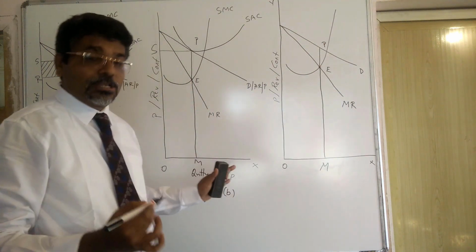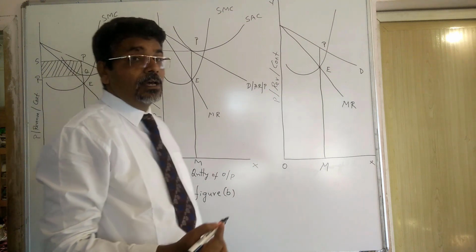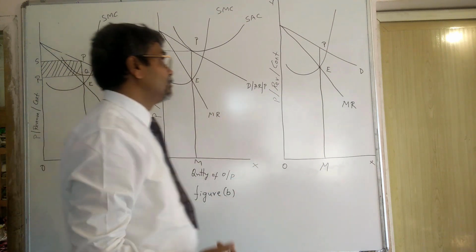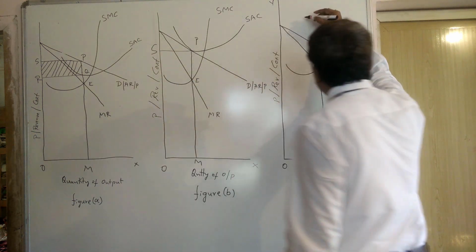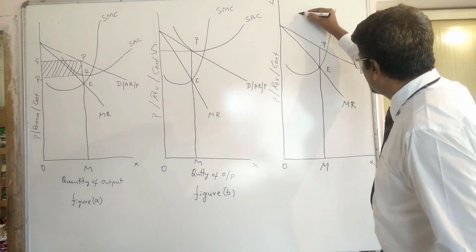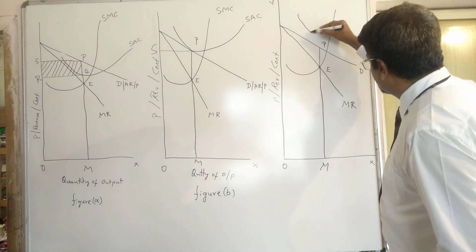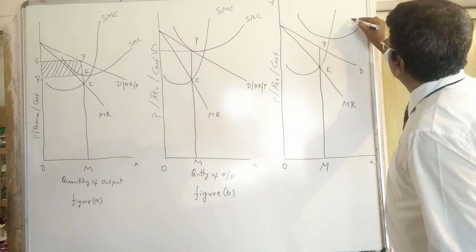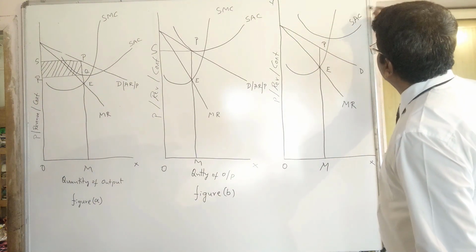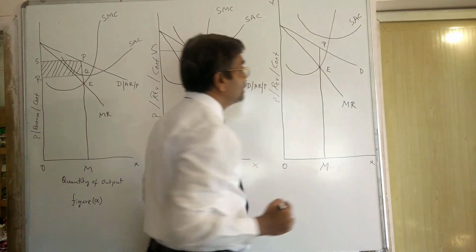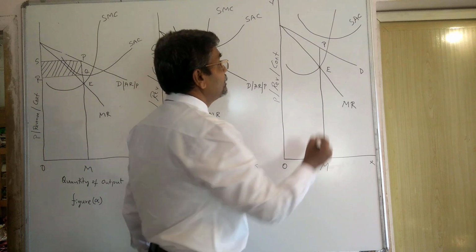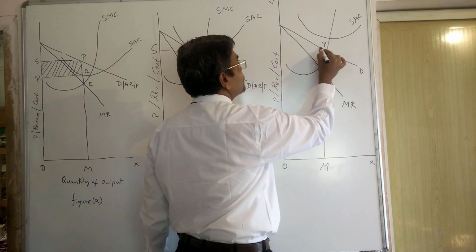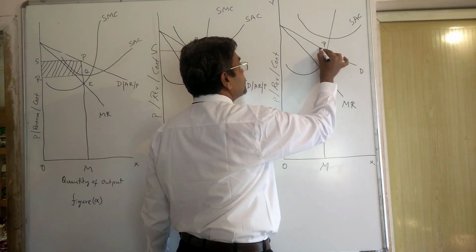But look at the cost here. The short run average cost is above the price. Short run average cost is above the price. So like this it is coming. SAC. So this is cost, this is price. And the price is below the cost. Let us see.